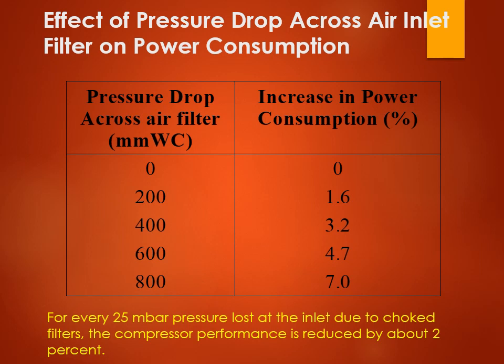So more importantly, you need to understand why the air filters need to be clean. This particular table can answer this question. Also, if they ask you to link the pressure drop across the air filter and the power consumption, then also this table is important for you to understand, and based on this table you can answer both the questions, friends. Also in the objective questions and the short answer type questions, or any other question, can be answered by using this table, friends. So this is very important for you to understand as far as the examination is concerned. Now see the third and the other important table, friends.